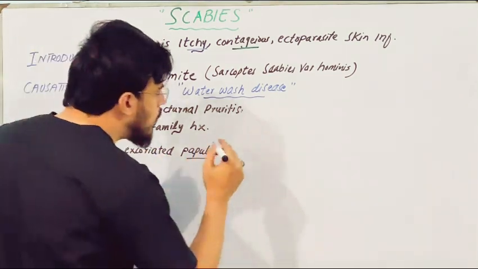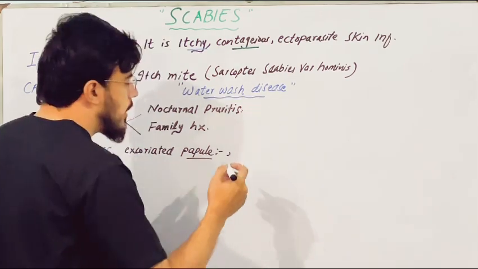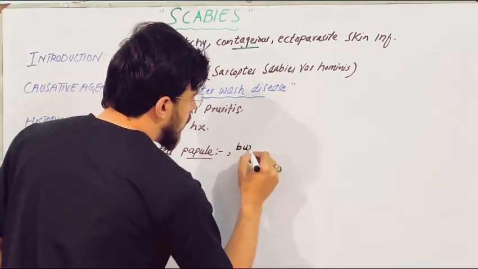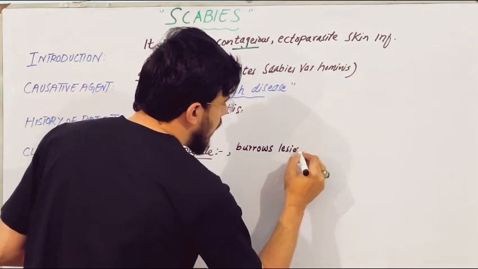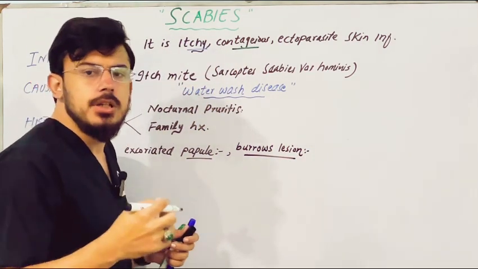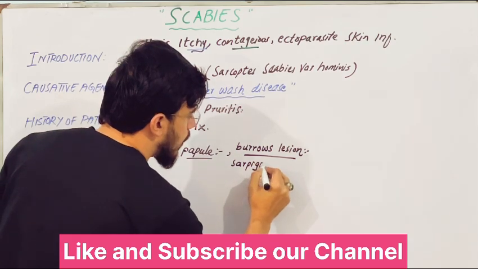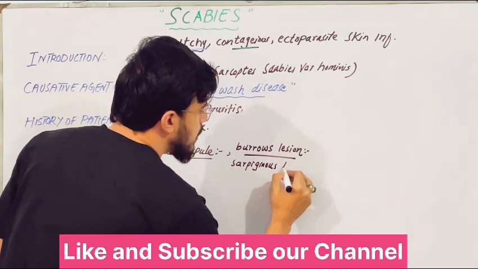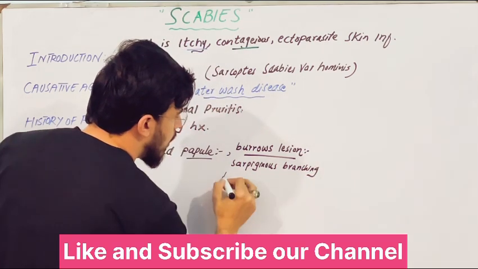Also, the most specific feature for scabies is the Burrow's lesion. So what is a Burrow lesion? Basically, it is a serpiginous, branching, tunnel lesion in the skin.